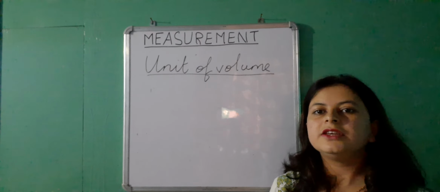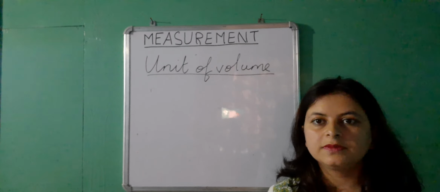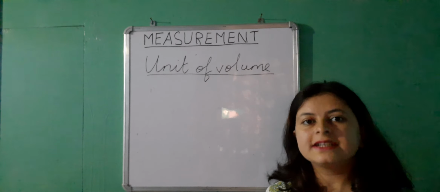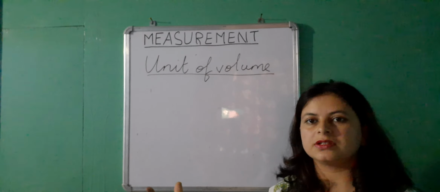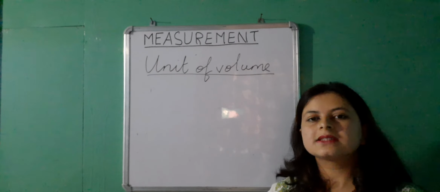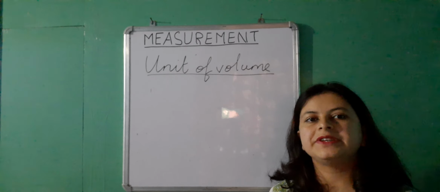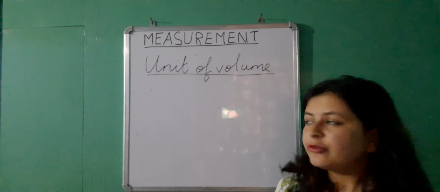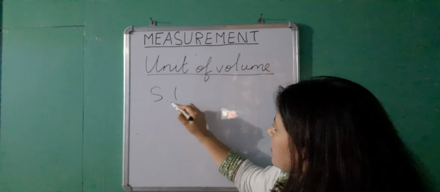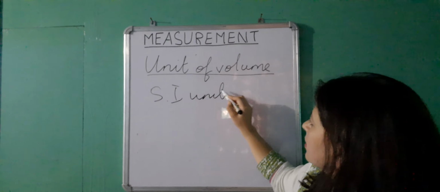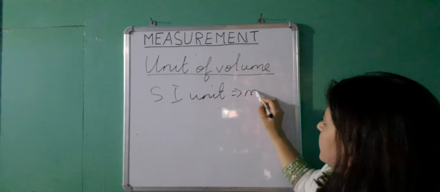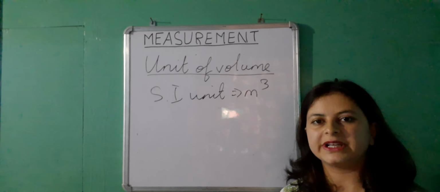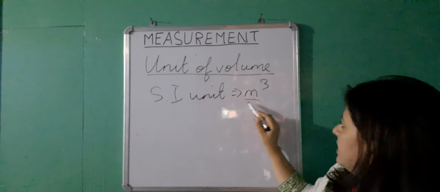Next, we will see the unit of volume. Volume is the extent of an object in 3 dimensions. How much space an object occupies in 3-dimensional space, that is called volume. Now the SI unit of volume is meter cube, meter multiplied by meter multiplied by meter, length into breadth into height, that is meter cube.